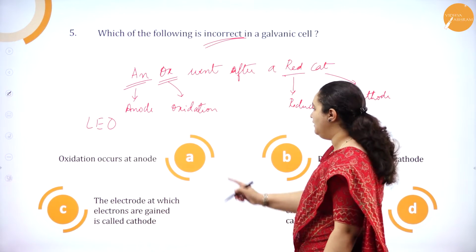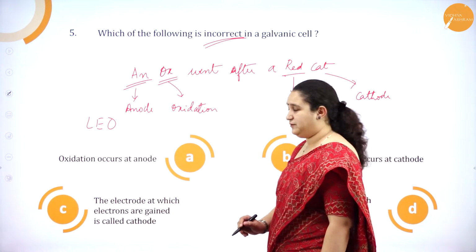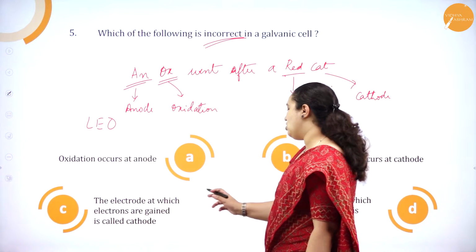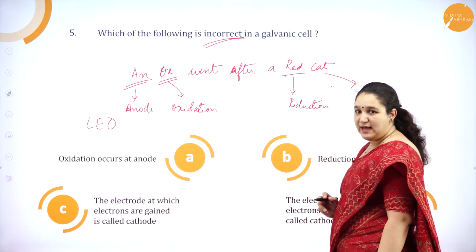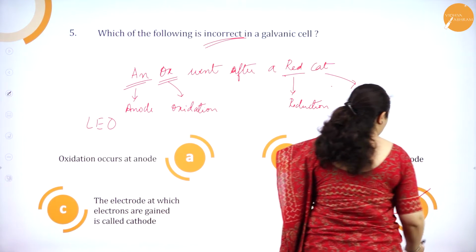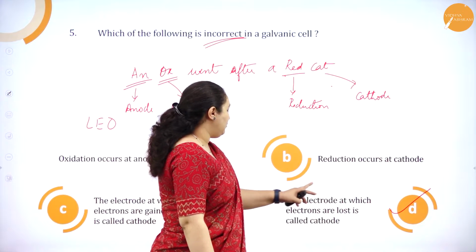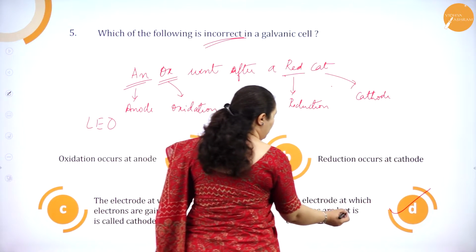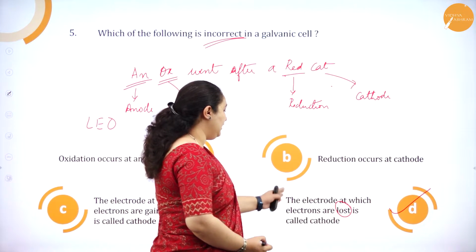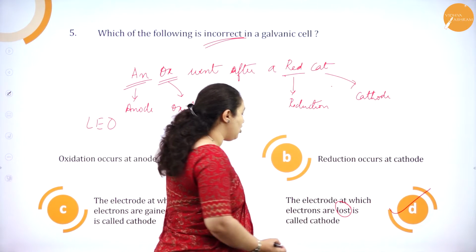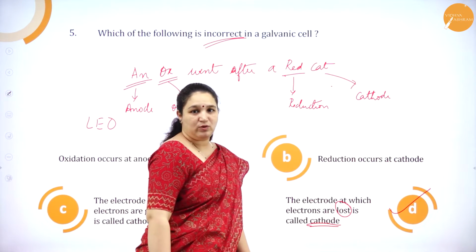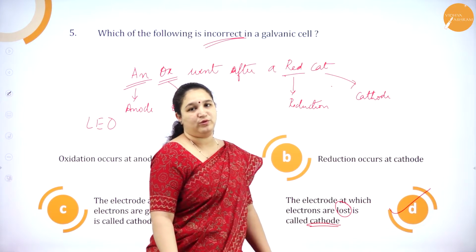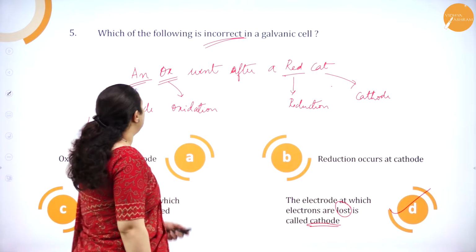I'll read the options again. Oxidation occurs at anode, this is correct. Reduction occurs at cathode, this is also correct. Electrons are gained is called as cathode, correct. Gaining of electrons happens at cathode. So obviously the answer should be option D. We'll read, the electrode at which the electrons are lost is called cathode. No, this is not lost, it should be gained. Or the electrode at which electrons are lost is called as anode. Okay, so either this should be changed to gained or this should be anode. Okay, so I hope you have understood.